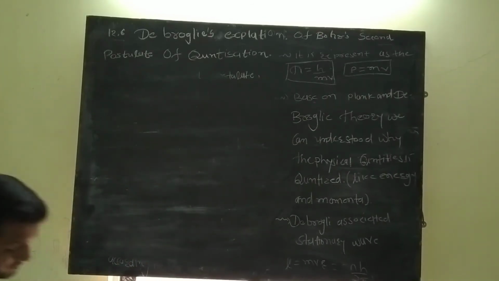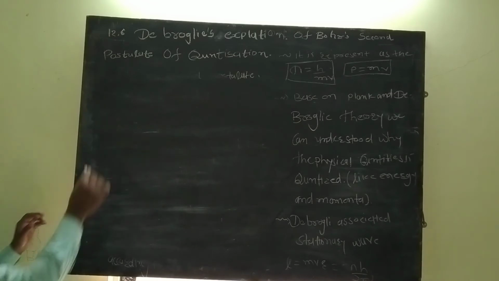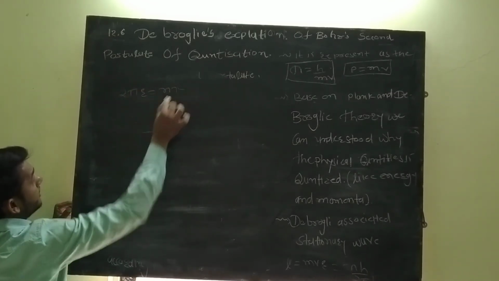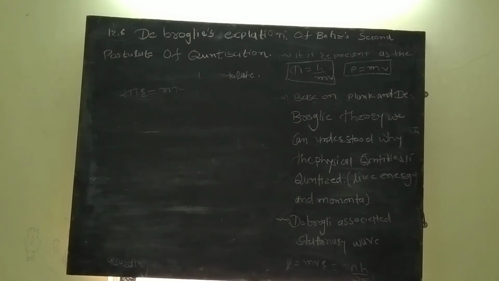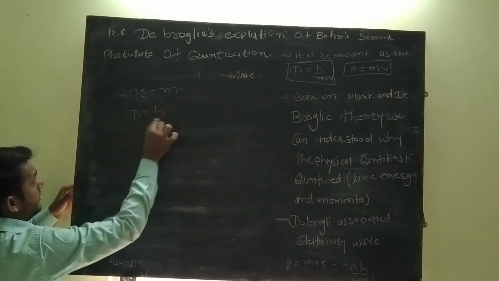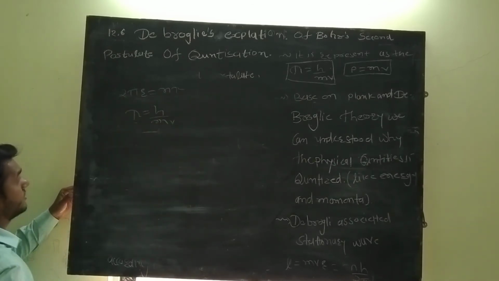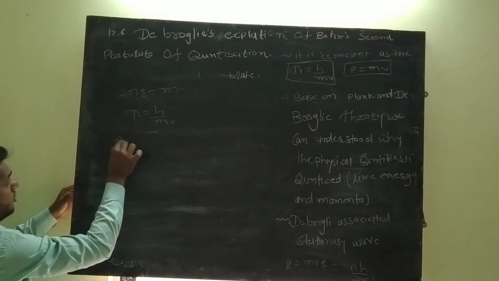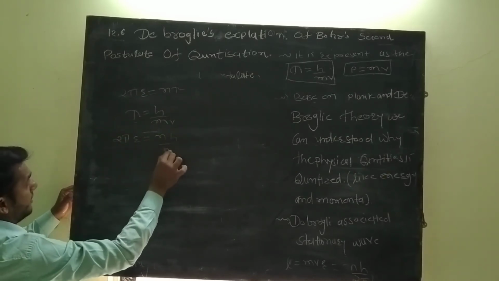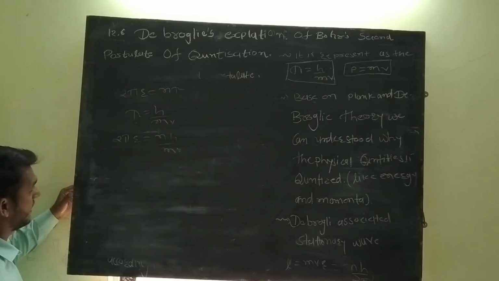See here, 2 pi r equals n lambda. But we know that lambda equals h upon mv. Lambda equals h upon m into v. So we put the value in: 2 pi r equals n h upon m into v.